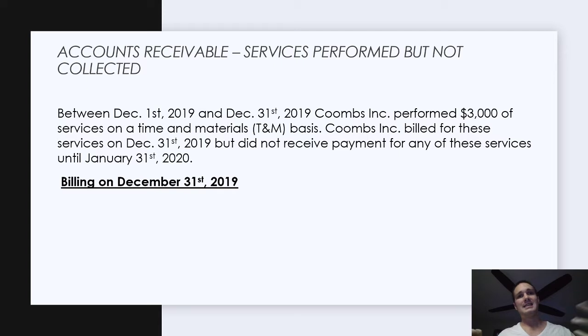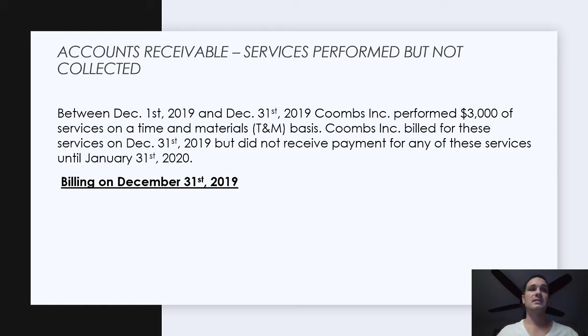So in this situation, I'm performing a service. If I'm the consultant, I'd be performing $3,000 of services in December, but not bill for those services until the future. Customers like this because they can wait to pay for it until they're satisfied with the services, but collectability is assured. We are contractually able to bill for these just later.